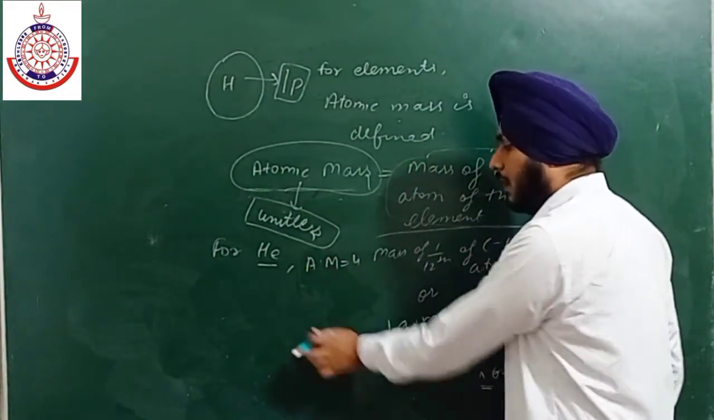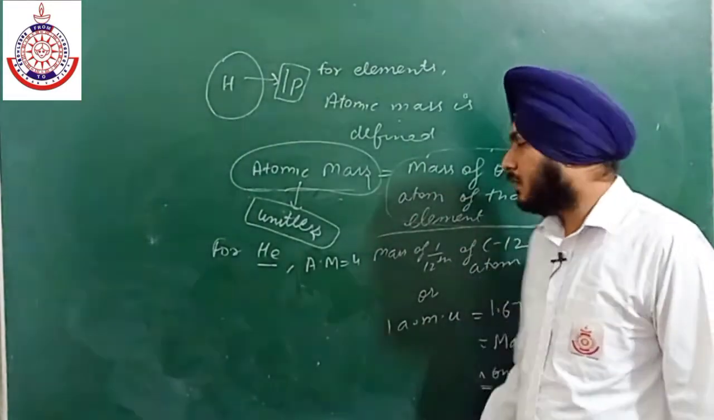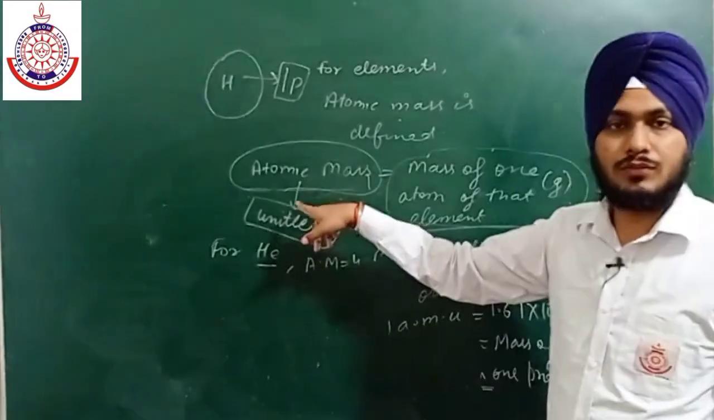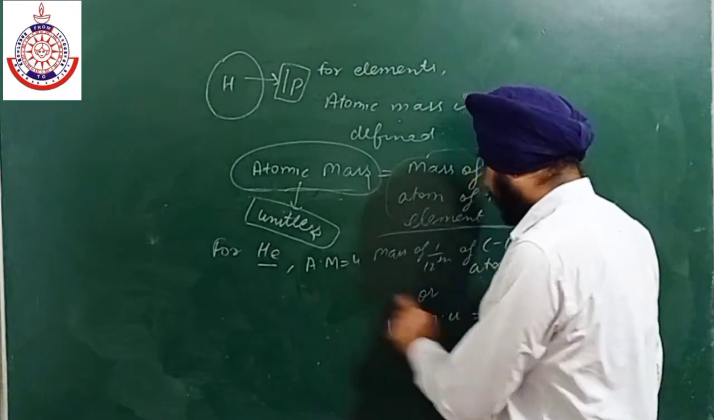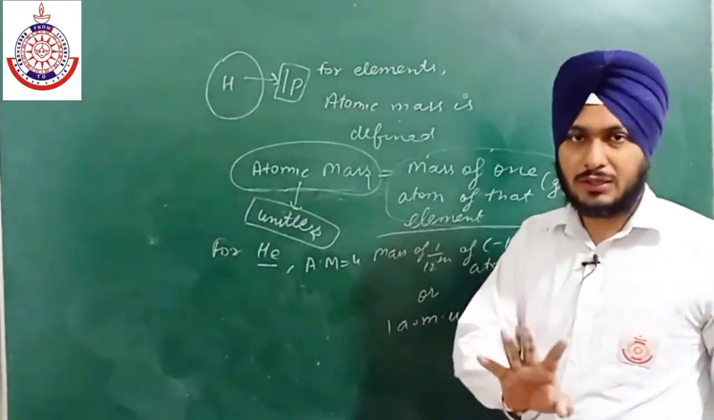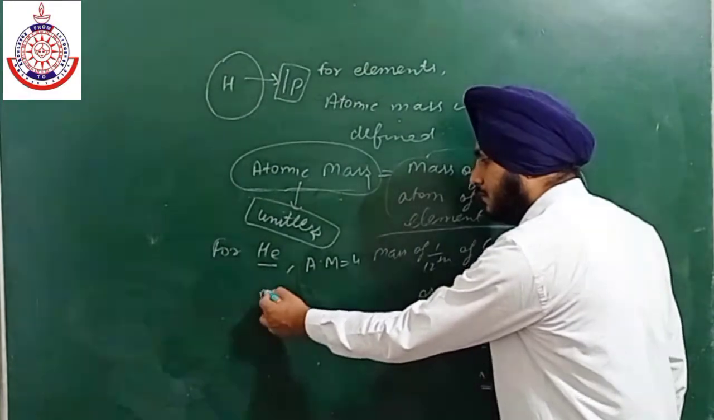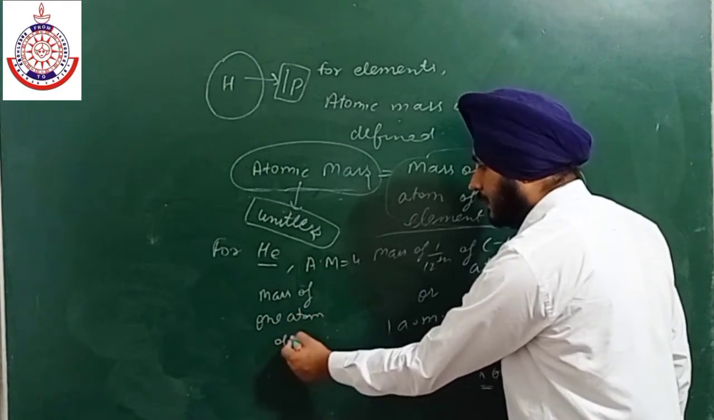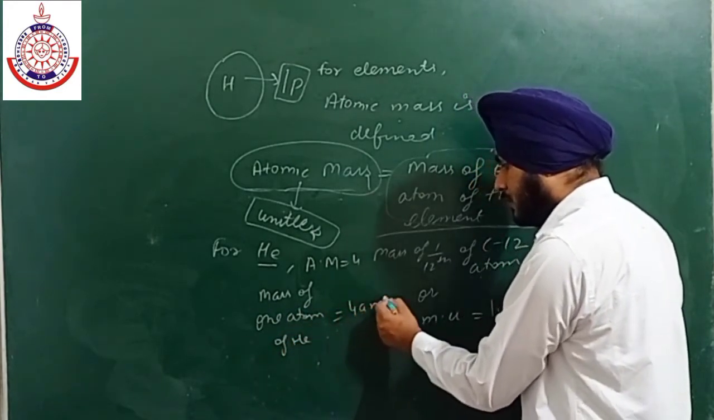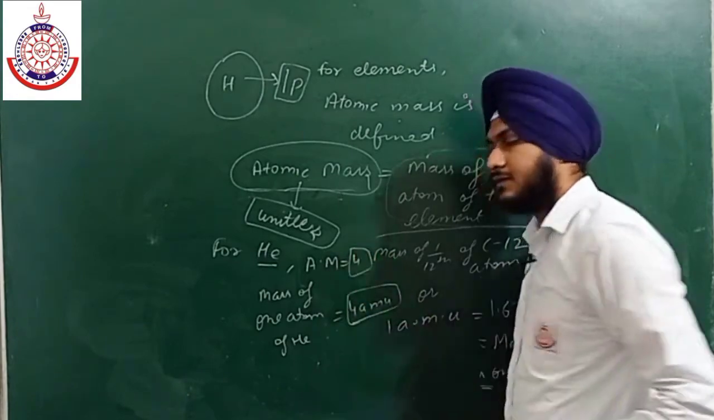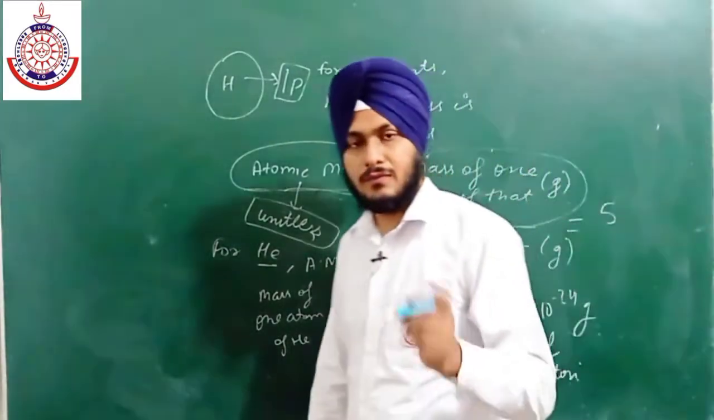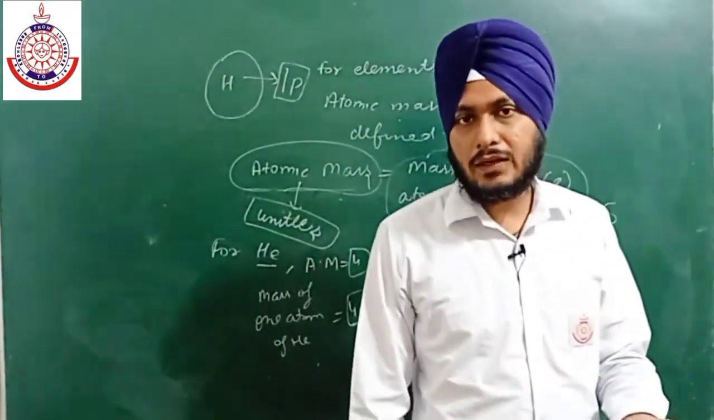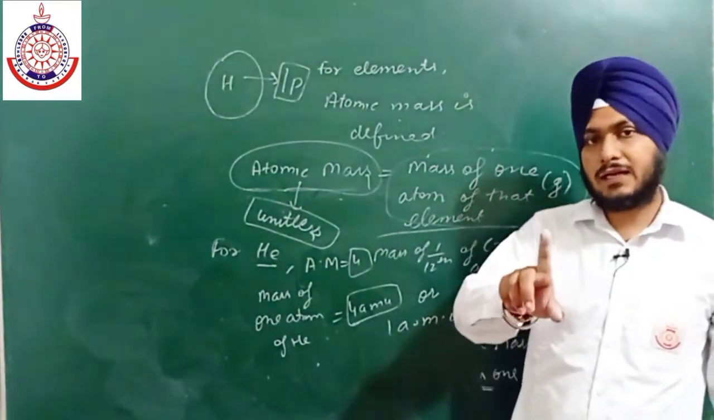And how can we calculate the mass of one atom of helium? So the mass of one atom of helium is equal to the atomic mass, that is 4, into AMU. You can put the value of AMU later, no need to put the value now. So the mass of one atom of helium will be 4 AMU. If someone asks what is the difference between 4 and 4 AMU, you can simply say that 4 is the atomic mass of helium, but 4 AMU is the mass of one atom of helium.